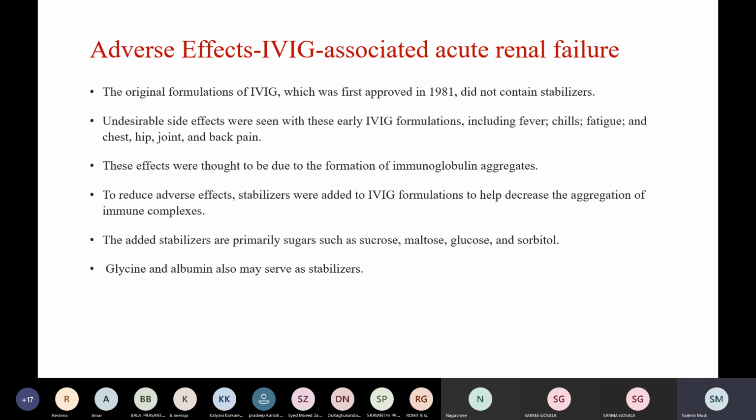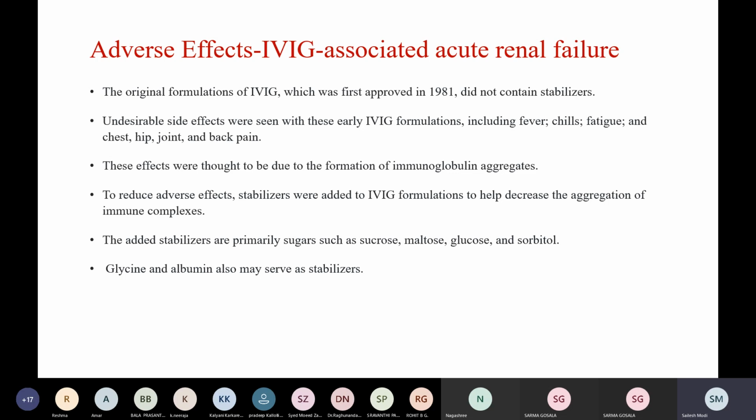Coming to IVIG associated acute renal failure, the original formulations of IVIG, which was first approved in 1981, did not contain stabilizers. Because of this, undesirable side effects were seen with these early preparations, which included fever, chills, fatigue, chest, hip, joint, and back pain. These effects were thought to be due to the formation of immunoglobulin aggregates.